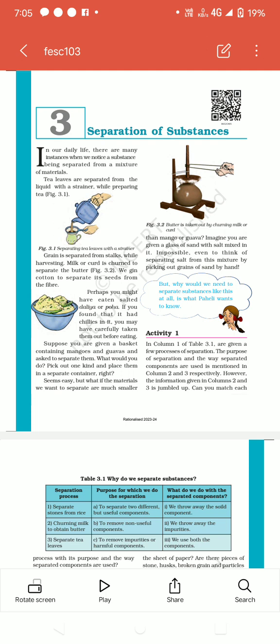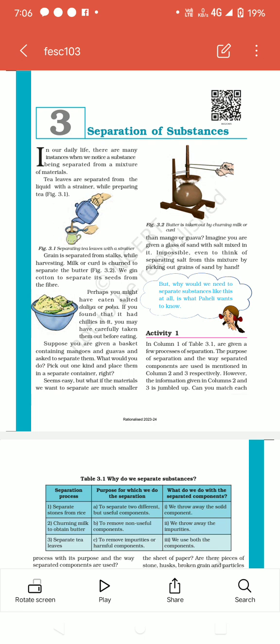Our first paragraph is: in our daily life there are many instances when we notice a substance being separated from a mixture of material. This means that in our daily life there are so many times that we separate a mixture of material. For example, many of you separate curd from milk and other things.